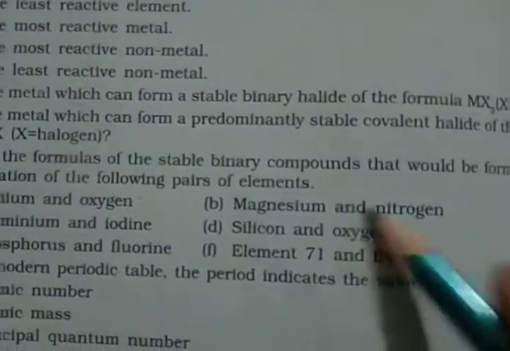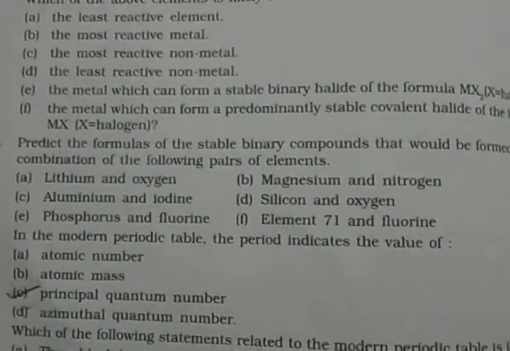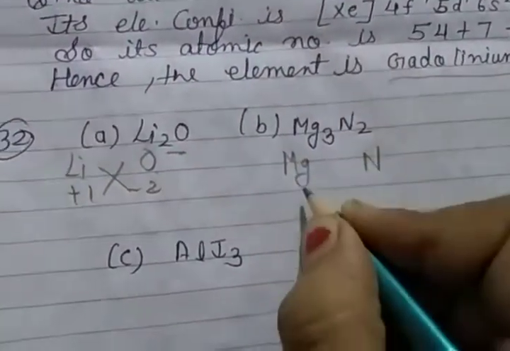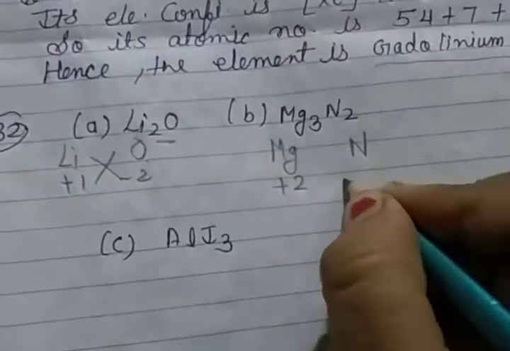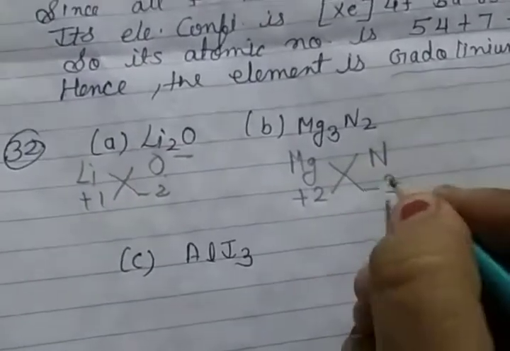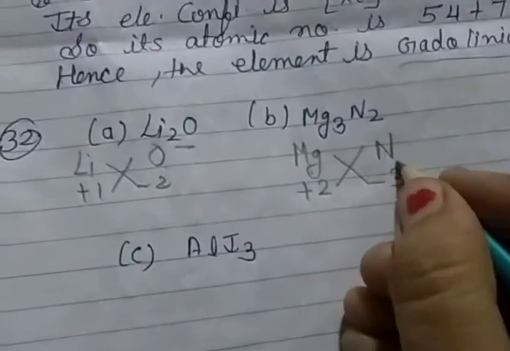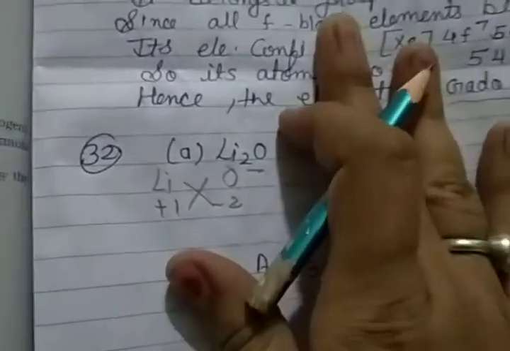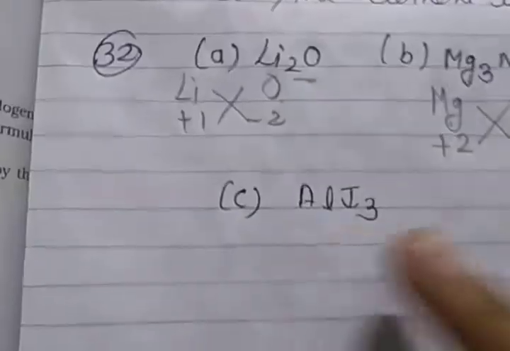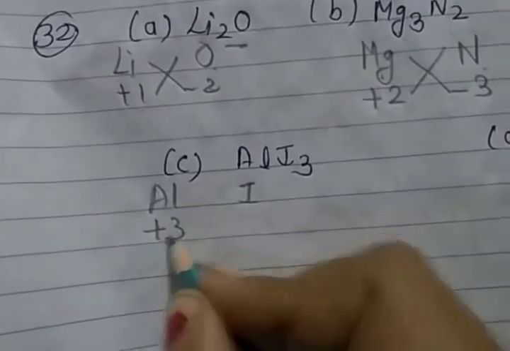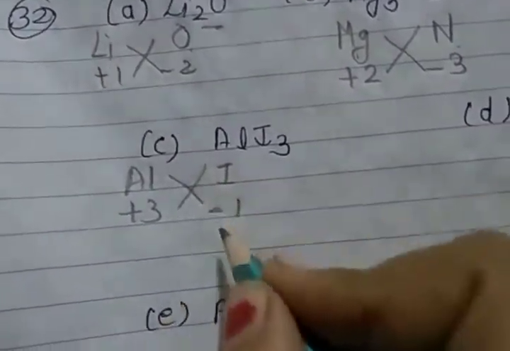Second one is magnesium and nitrogen. So here you see magnesium, that means Mg, nitrogen N. So magnesium plus 2 valency and nitrogen minus 3. So cross multiply, 3 going down side of Mg, so Mg3, 2 going down side of N, so N2. So Mg3N2 is the formula. Okay. Then third, aluminium and iodine. So aluminium is Al, iodine I, aluminium plus 3 and iodine minus 1. So cross multiply, AlI3.